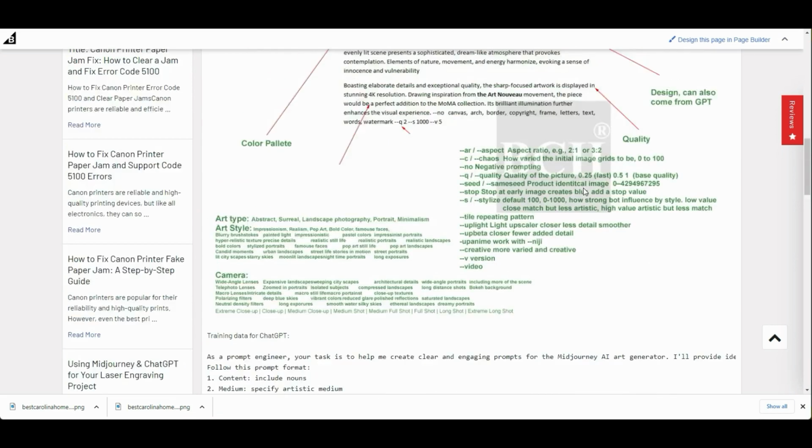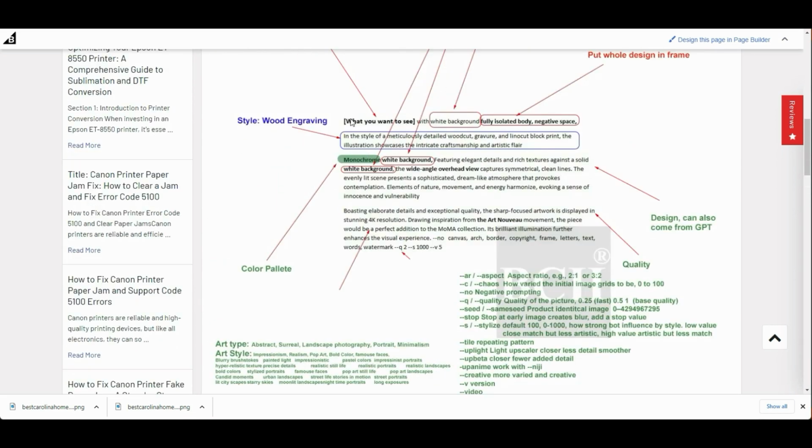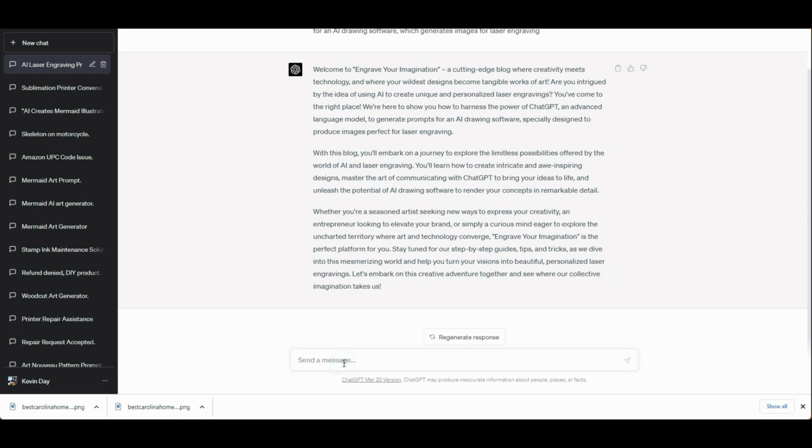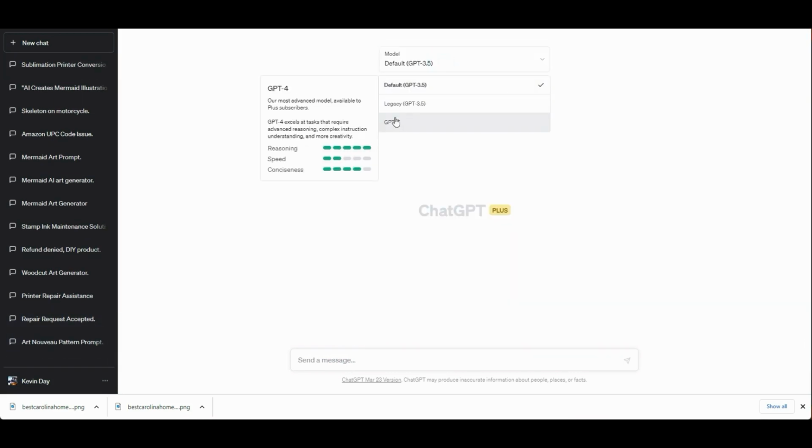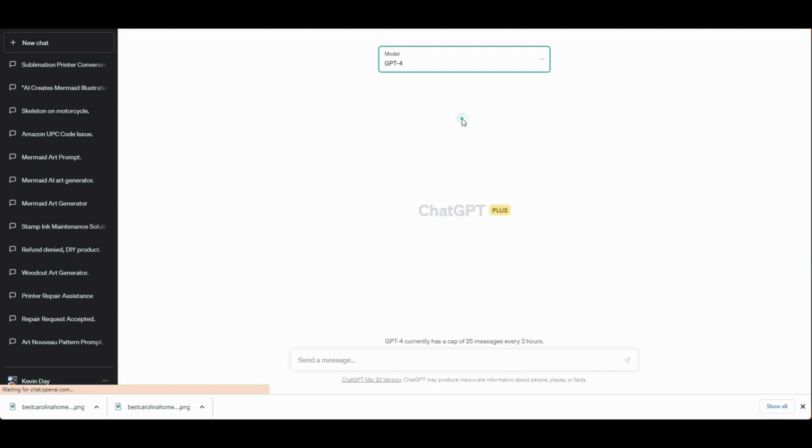On level 3, we want ChatGPT to fill in those for you. For example, a beautiful girl. I don't really know how to describe a beautiful girl. And so I sign up for ChatGPT. Let me start a new chat. And I select GPT-4, okay, which is the model you need to use.